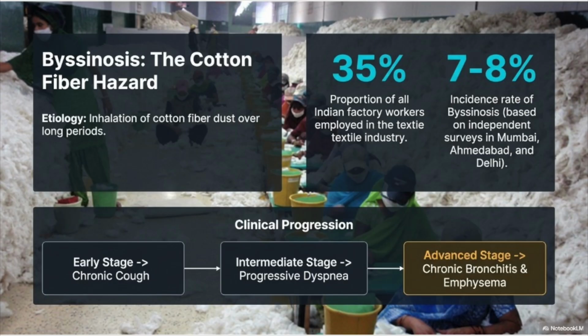Byssinosis is another important occupational lung disease caused by inhalation of cotton dust in textile workers. Workers involved in spinning, weaving, and cotton processing are particularly affected. The earliest symptom is chest tightness occurring on the first working day after a holiday, commonly known as Monday fever or Monday chest tightness. With continued exposure, symptoms progress to chronic cough, breathlessness, and irreversible airway obstruction. Prevention depends on effective dust control, adequate ventilation, and periodic medical examination of workers.